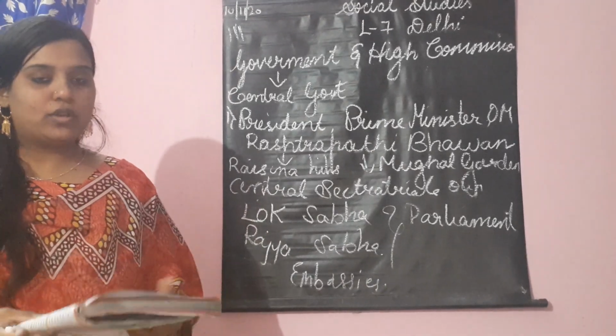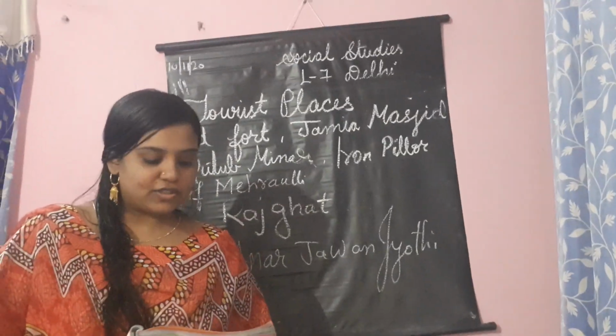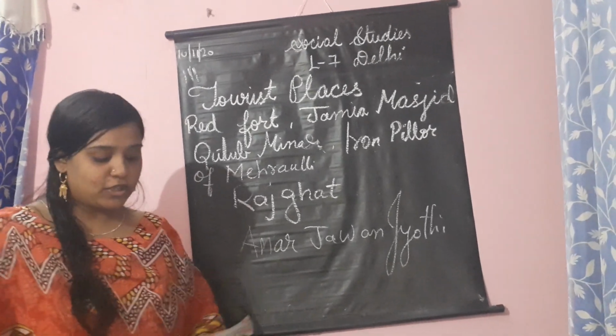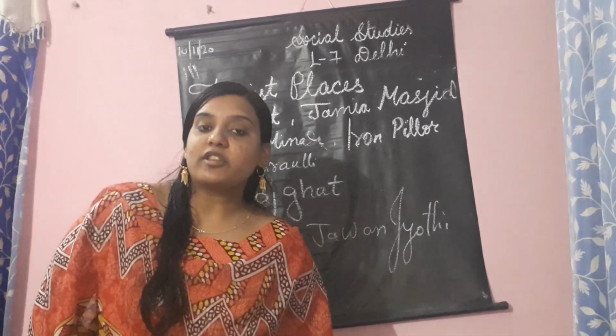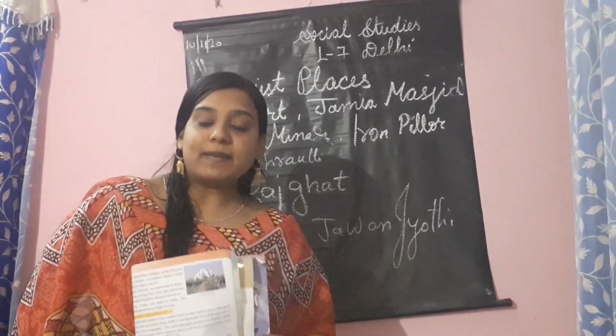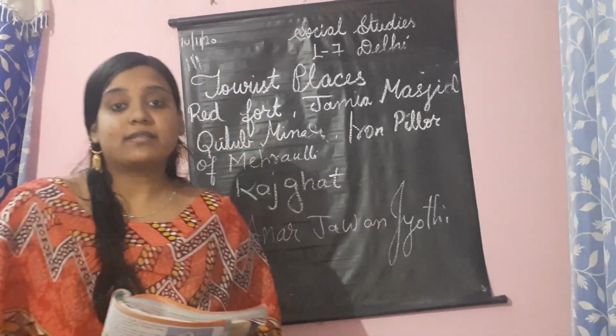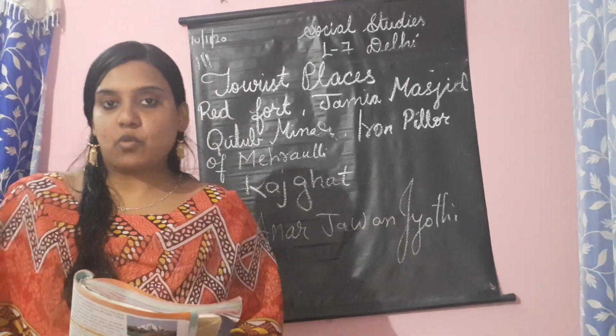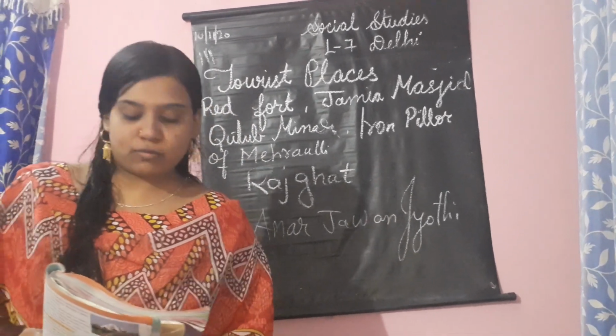Next, if we go to tourist places. Children, we have finished the government and high commissions. Now we are going to talk about tourist places. Tourists from all over the world come and visit Delhi. Why? Because Delhi has many famous monuments. Our country was invaded by the British and the Mughals and other foreigners, so they built many monuments there.